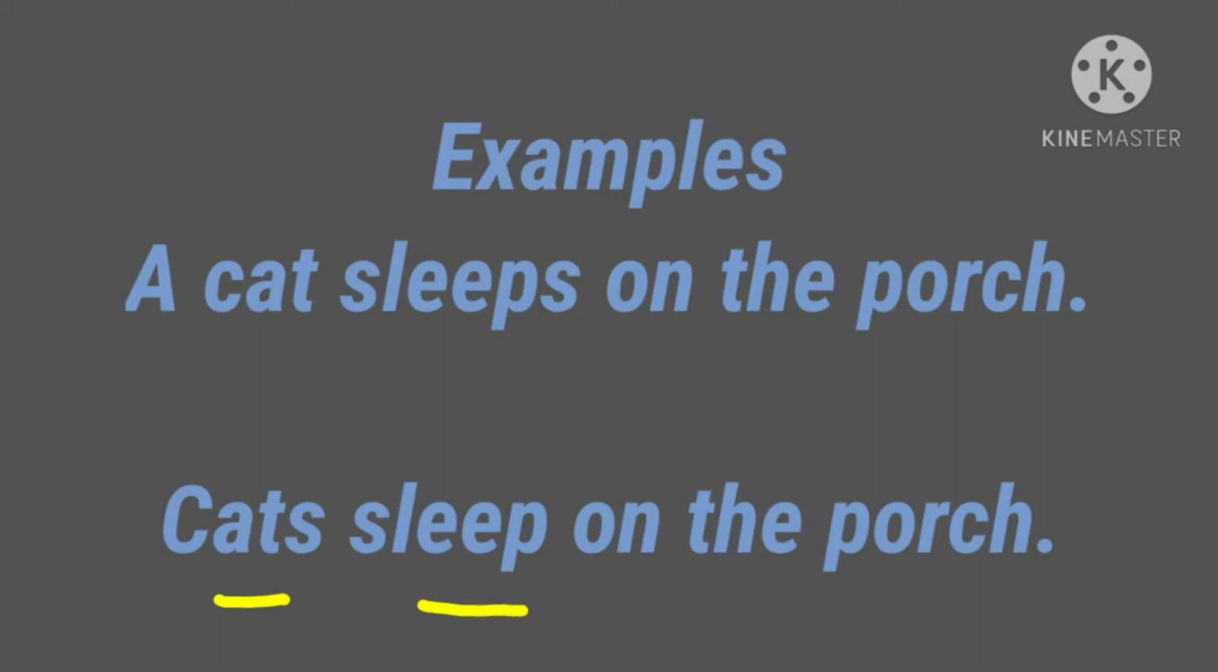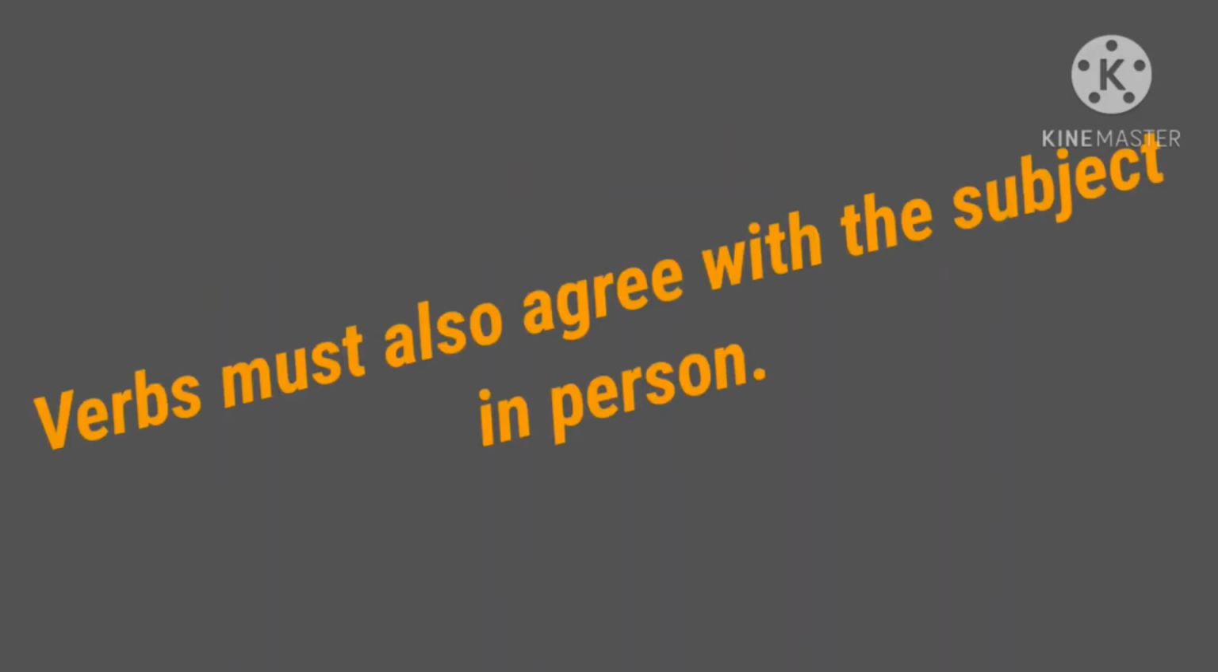When the subject is singular, the verb is also singular. When the subject is plural, the verb is also in plural form. Next agreement. Verbs must also agree with the subject in person. That is, whether the subject refers to the first person, second person or third person.